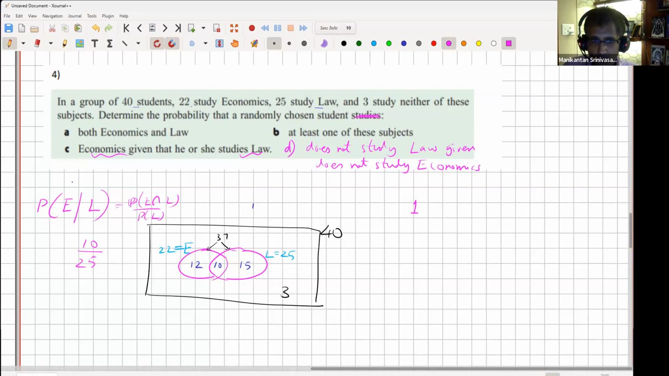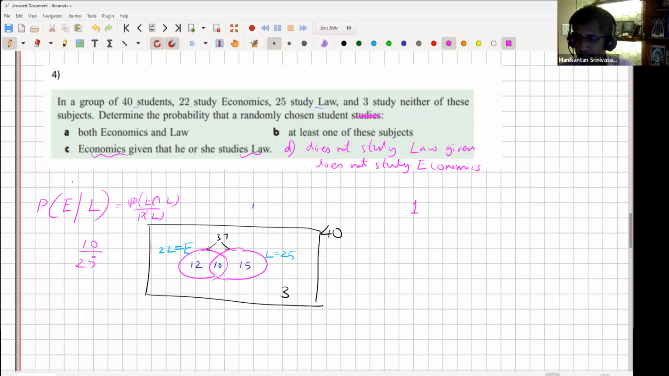The original question C read, what is the probability the chosen student studies economics, given he or she studies law, right? The exact opposite of that is the chosen student does not study economics, given he studies law. That'll be the 1 minus 2 by 5, which is 3 by 5. But in this case, it's intertwined, right? It does not study law, given he does not study economics.